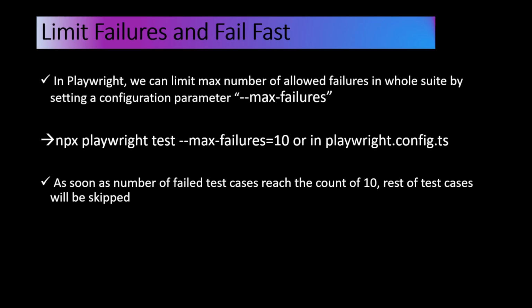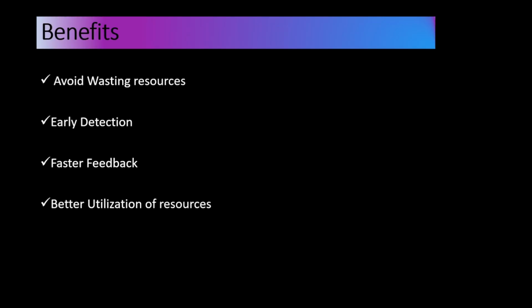Now what are the benefits of this feature? We might be executing test cases against a dedicated machine or against a pipeline. The pipeline might be utilizing a container or a dedicated EC2 machine, so we can avoid wasting those resources because the build doesn't look stable. As we have detected it early, we will be able to send it back to the developer and they would be able to fix it, and it's like faster feedback.